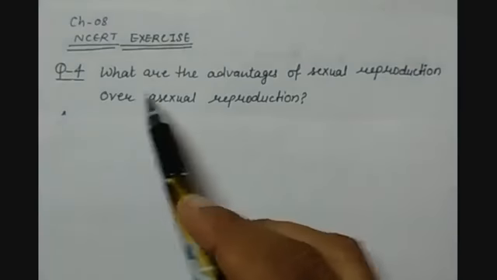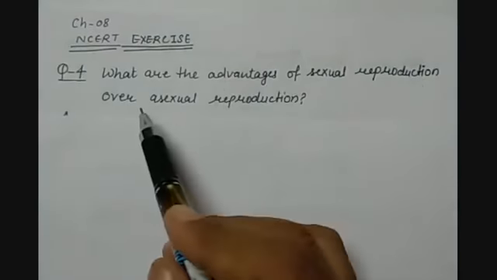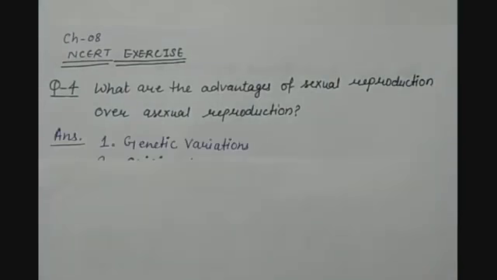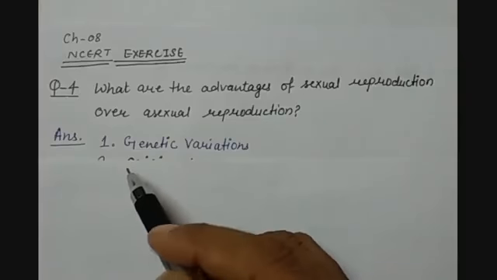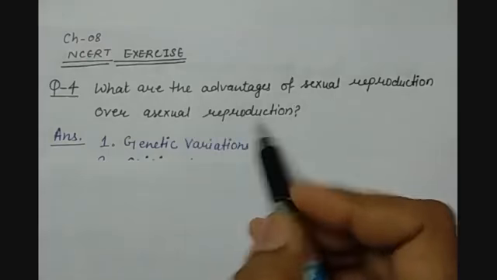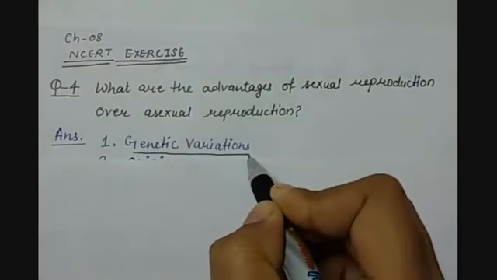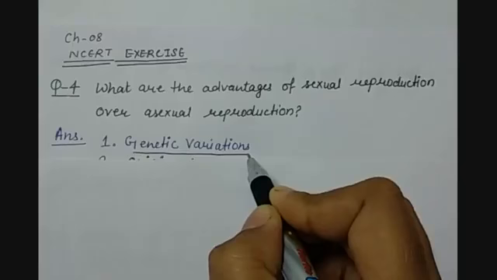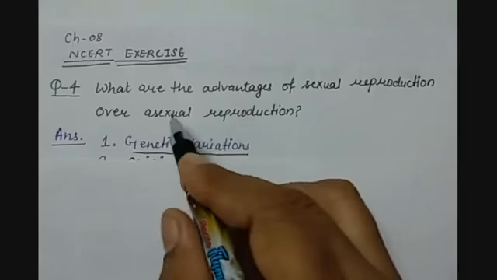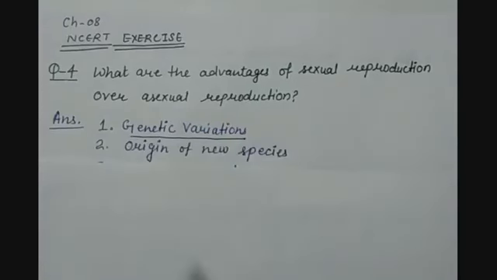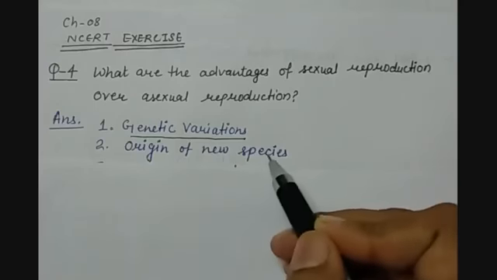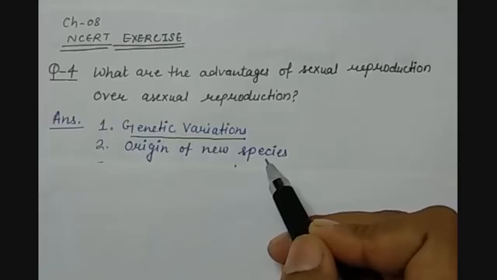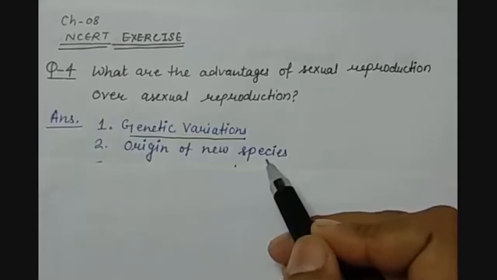Question number 4 is, what are the advantages of sexual reproduction over asexual reproduction? So children, as we know that sexual reproduction results in new combination of genes, so the advantage of sexual reproduction over asexual reproduction is that it creates genetic variations which promotes the diversity of the characters, whereas it is not possible in the asexual reproduction. The second advantage is that because of the sexual reproduction, the origin of new species takes place, which is not possible in case of asexual reproduction.